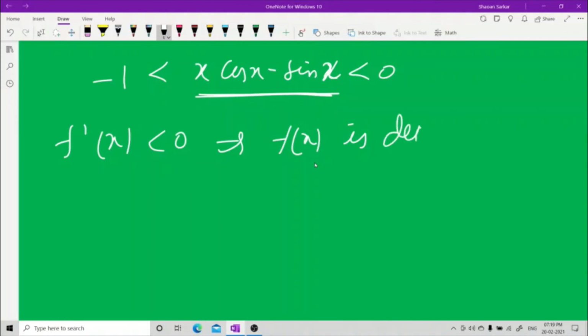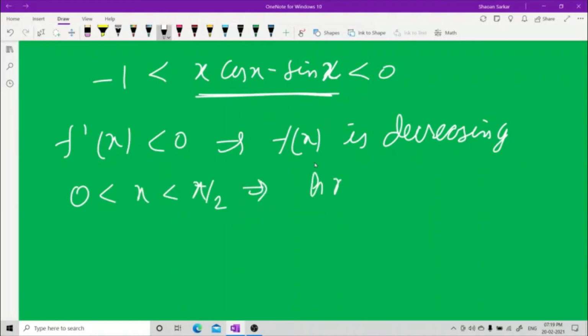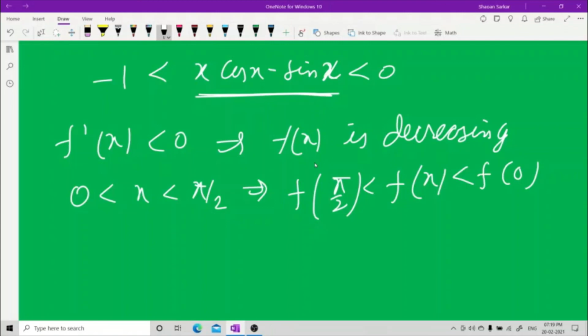Therefore, 0 less than x less than pi by 2 will give me f(pi by 2) less than f(x) less than f(0). Sorry, not h, this is f. Let's find out what is f(x). f(x) is sin x upon x for x not equal to 0 and 1 for x equal to 0.